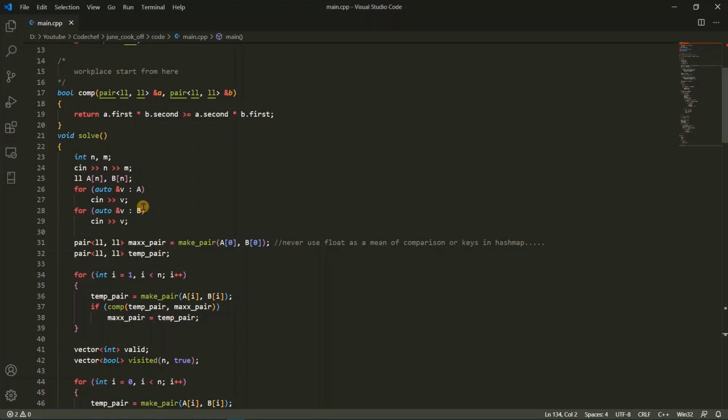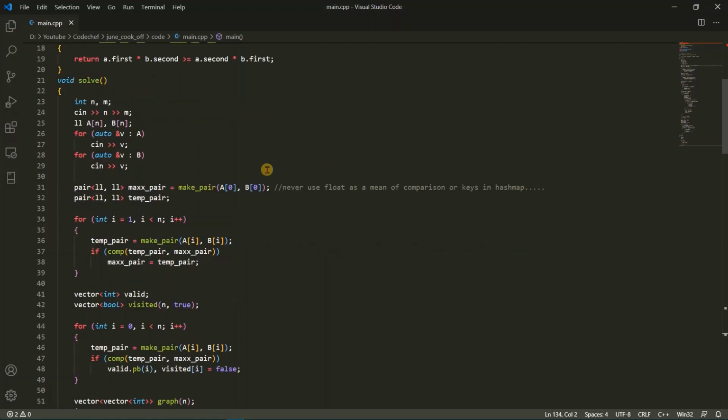As the per capita income is income divided by population, this is a float. But as we know, there is a precision limit in floating point values in programming. We coders try to avoid floating values as much as possible. And remember, never use float values as a key in a hash map or as a means of comparison. So we really don't want to mess up our code because of precision, right? We'll try to avoid float.